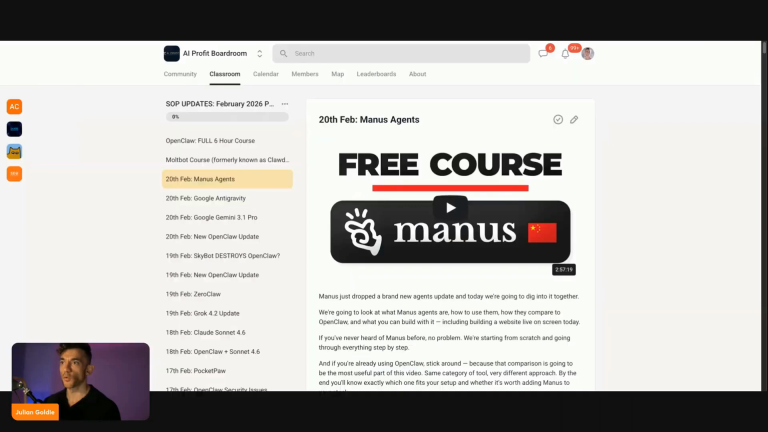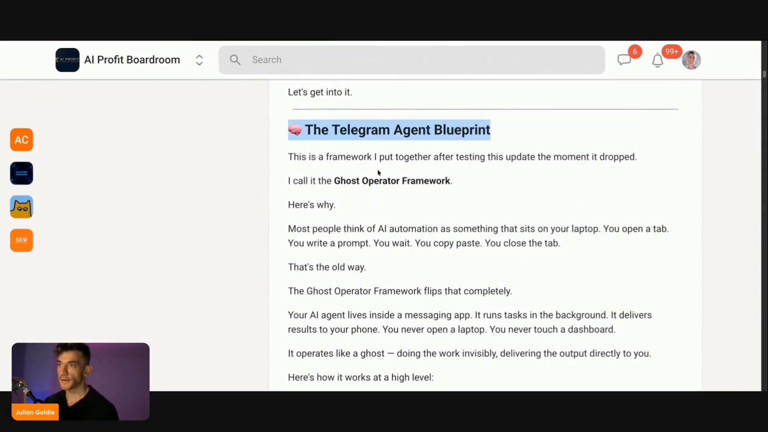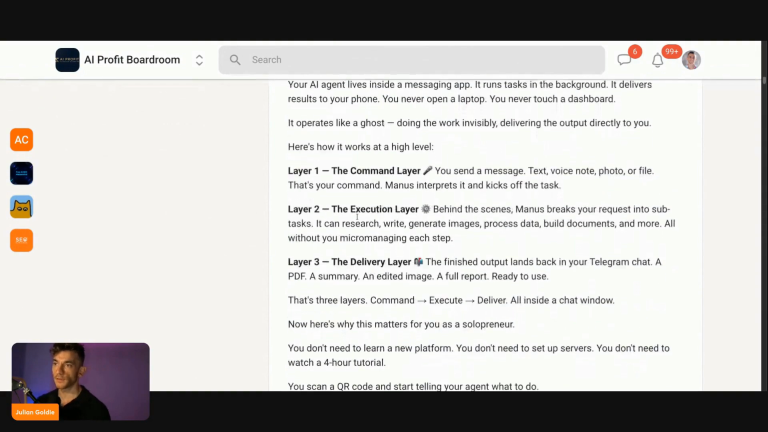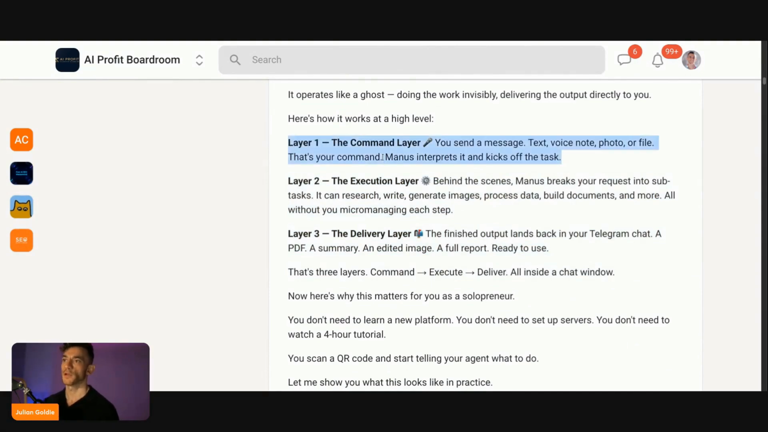So what I've actually done is I've created a full guide on this using the Telegram agent blueprint, and you can basically just operate this from the cloud. So you've got like 3 different layers, I would say. Number one, you've got the command layer, right? So something like Telegram is a command layer. You can send a text, you can send a voice note, you can send a photo or file. That's your command to kick off and start operating Manus.